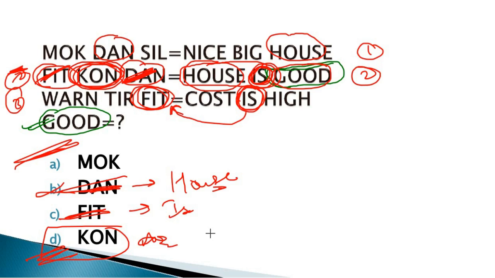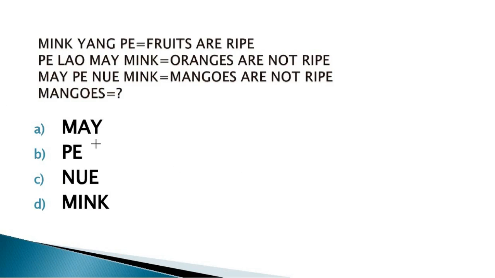Clear? The next question is: Mink Yang Pei. It means this is the code for "fruits are ripe". P Lao Mei Mink is the coding for "the oranges are not ripe". May P New Mink is the coding for "mangoes are not ripe".